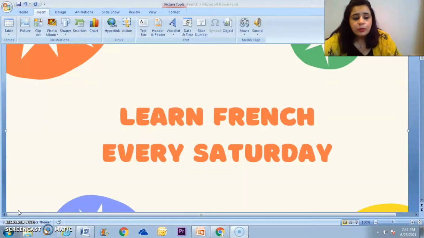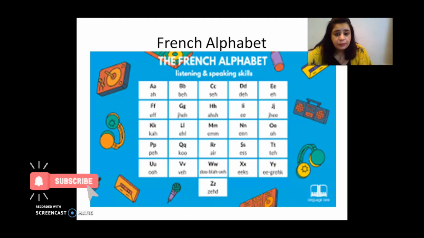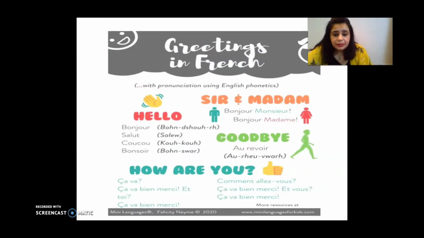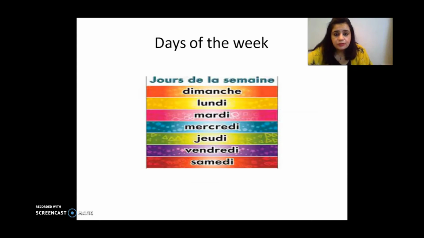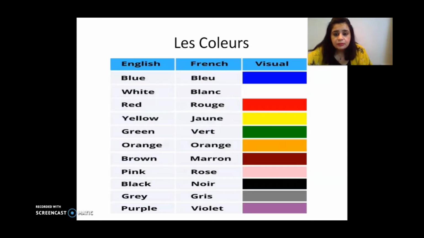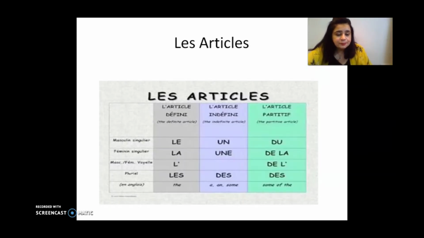So we have learned quite a lot of things. We've learned alphabets, greetings, hello, bonjour, comment allez-vous, comment ça va. I'm sure you remember all of those. If you don't, then you can please go check out my previous videos. The link will be in the description of the playlist. These are again greetings, days of the week, months of the year, colors, and articles. So we'll revise the articles again. And there are three types of article: the article défini, the article indéfini, and the article partitive.